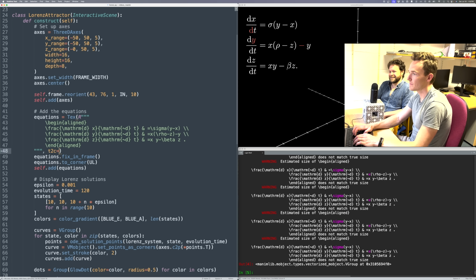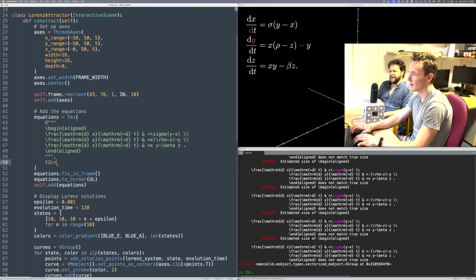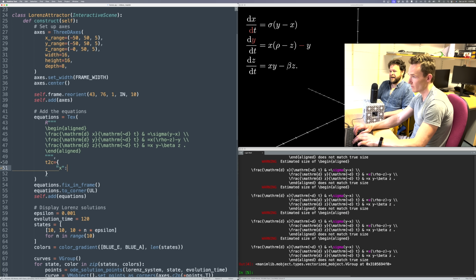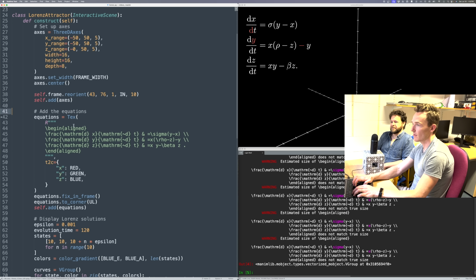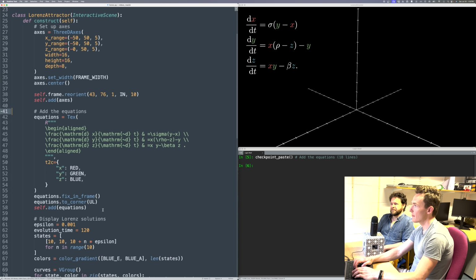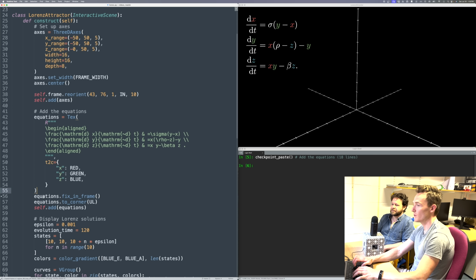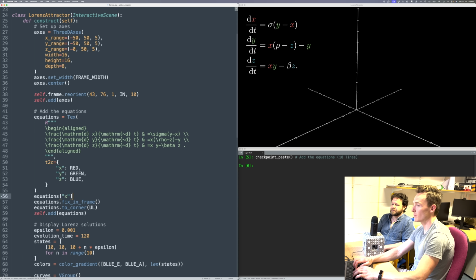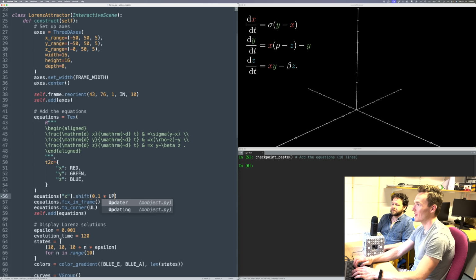So T to C, let me get my line spacing in a way that looks a little bit nicer. Okay, so here's a nice thing you can do. If we say everything that looks like an X, make that red, everything that's Y, I don't know, green, blue, let's say. I think that will work. And actually, now that it's known to separate those out, if I do, say, equations, and I try to pull out the X's and shift them a little bit up, you can then it has control on them.